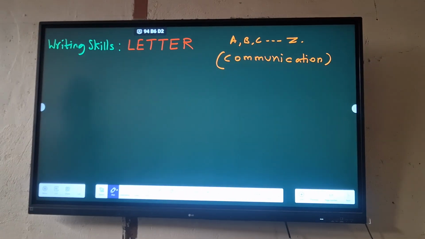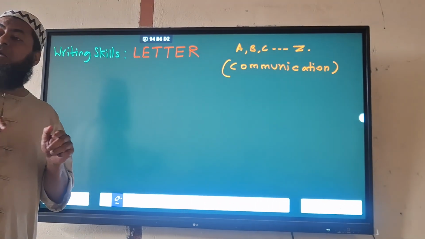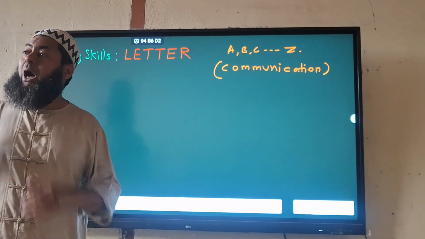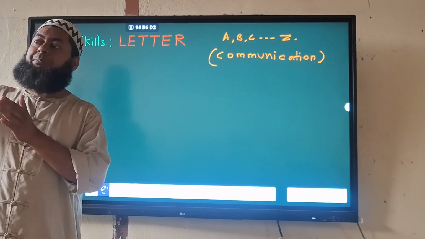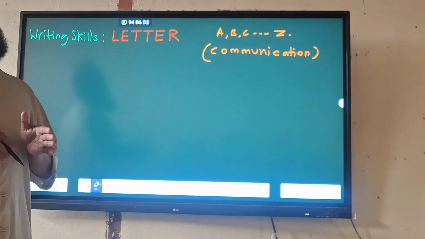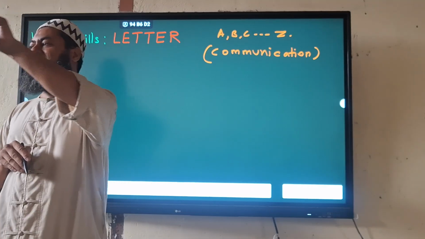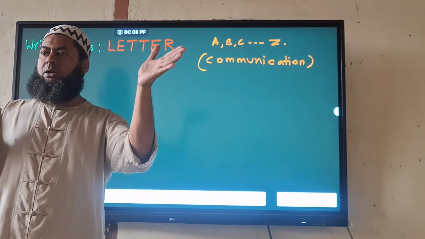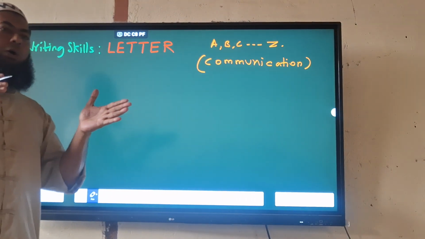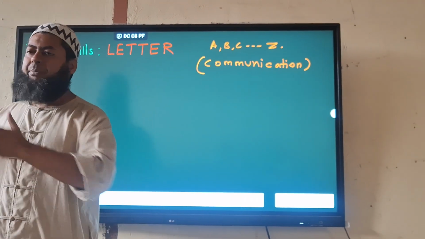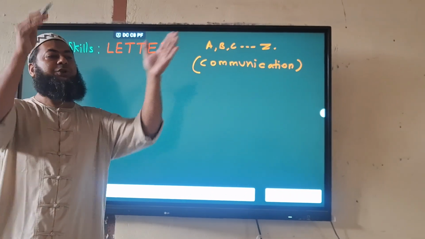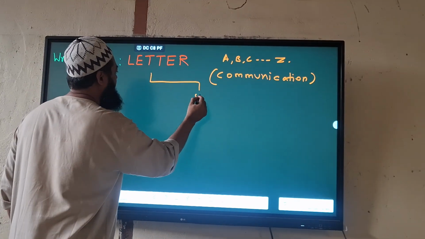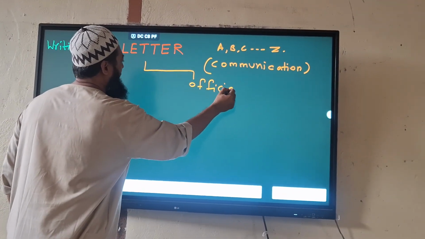That means a letter that is written in order to communicate with people, with your friends, and how you are connecting with the people. Accordingly, we define letters in two categories. We write letters to two different types of people. If you are writing to office people, institutional people, and for some official work, then we will call that letter an official letter.